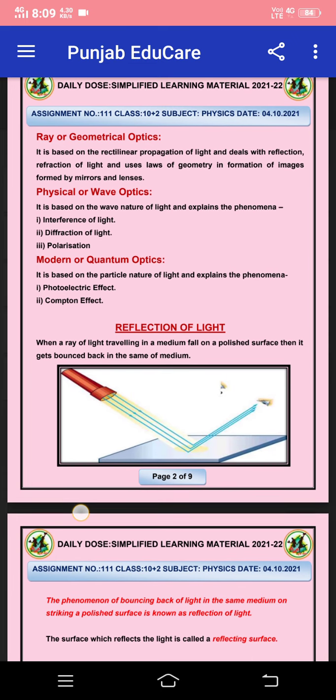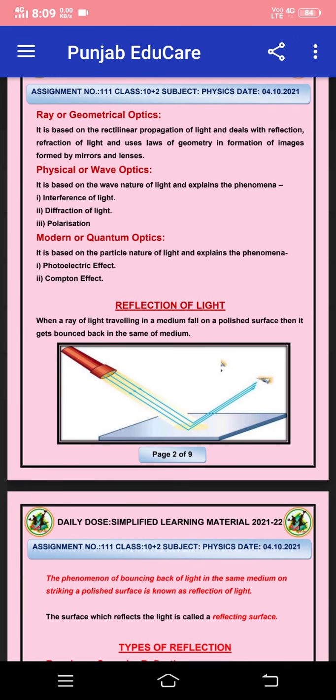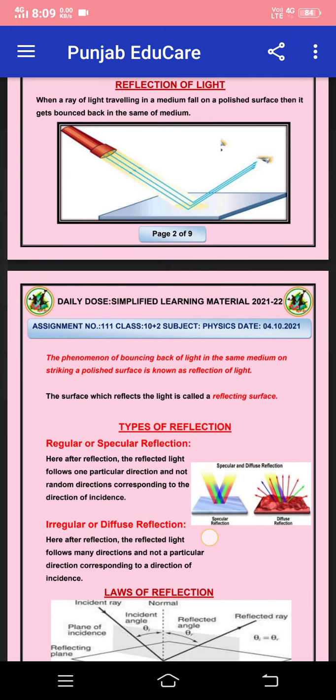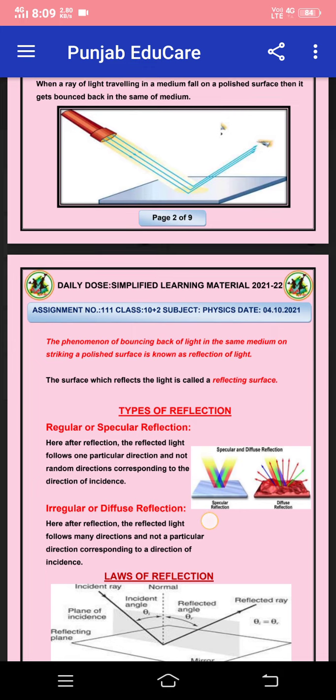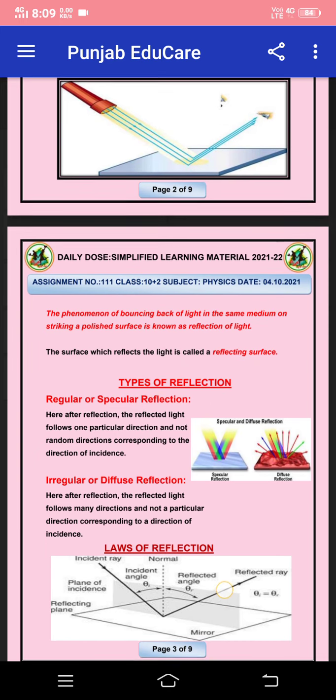Reflection of light. When a ray of light traveling in a medium falls on a polished surface, then it gets bounced back in the same medium. The phenomenon of bouncing back of light in the same medium on striking a polished surface is known as reflection of light. The surface which reflects the light is called a reflecting surface.